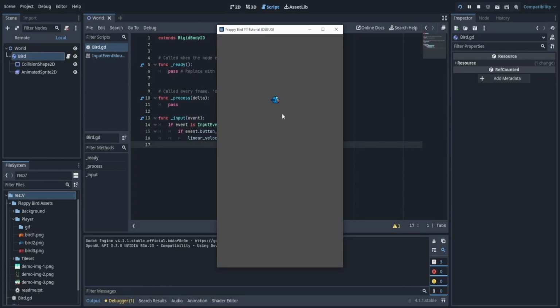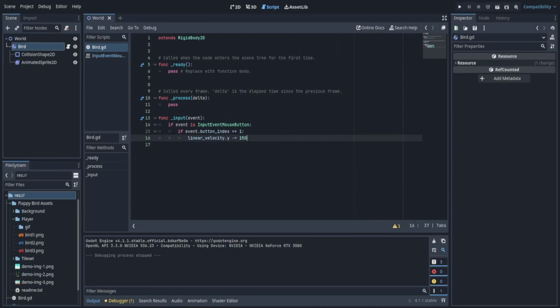Now, let's try this. Oh, that's a little weird. That's not exactly what I want. Setting it like this is very strange. Now, most nodes have a built-in function for these type of things.